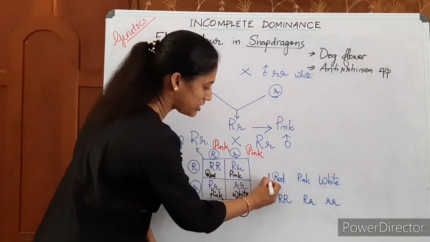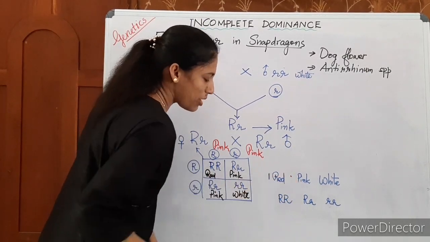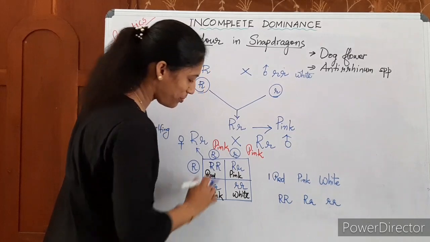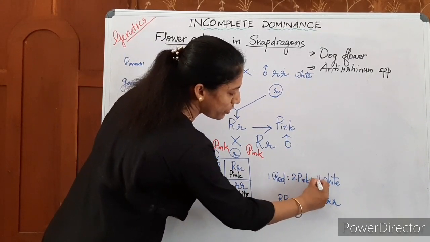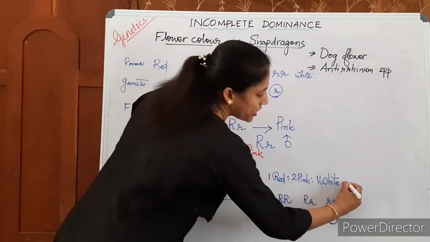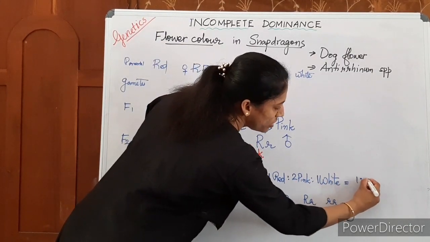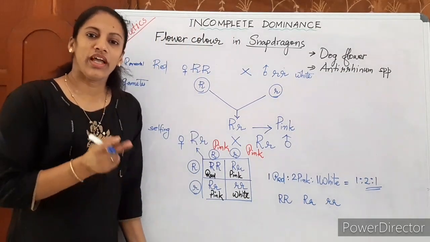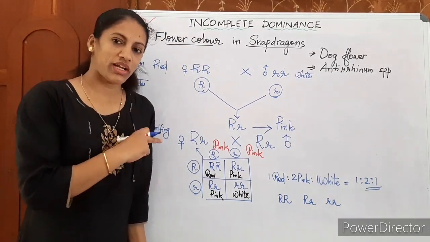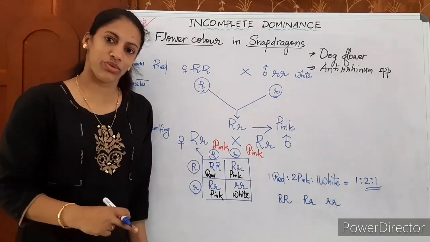Only one is red. How many are pink here? 2 pink. 2 pink to 1 white. So the phenotypic ratio is 1:2:1. Any doubt? F2 phenotypic ratio for incomplete dominance is 1:2:1.